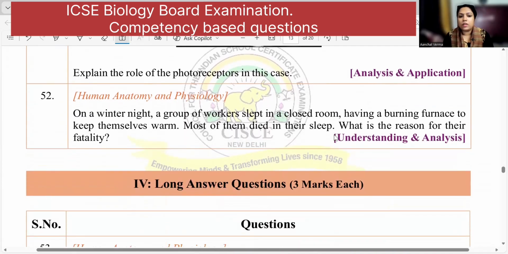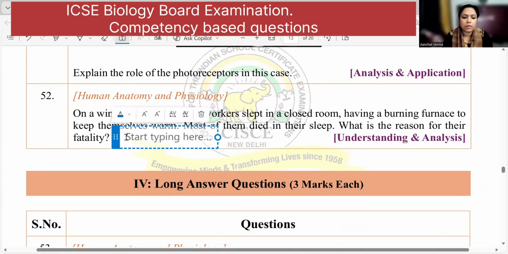On a winter night, a group of workers slept in a closed room, having a burning furnace to keep themselves warm. Now, this is carbon monoxide poisoning. Because of the incomplete combustion of the fuel and the people breathing, this has happened. Carbon monoxide poisoning.